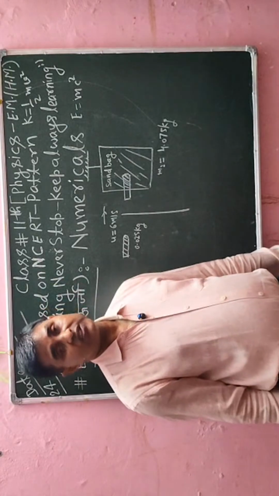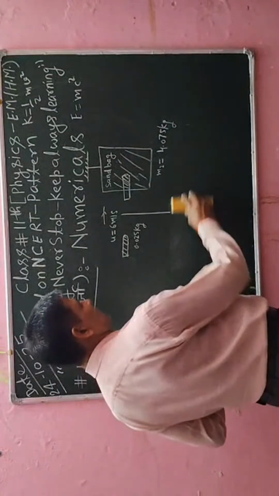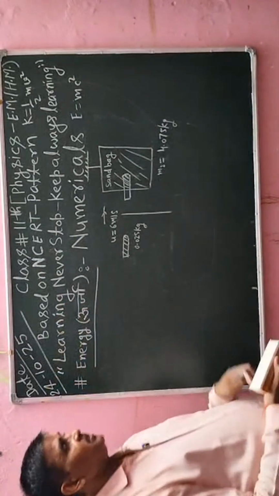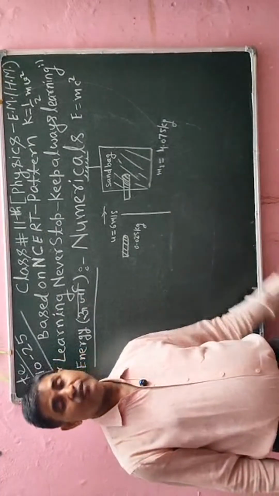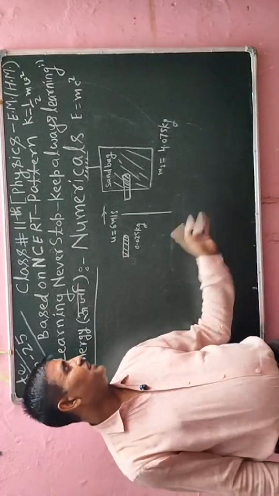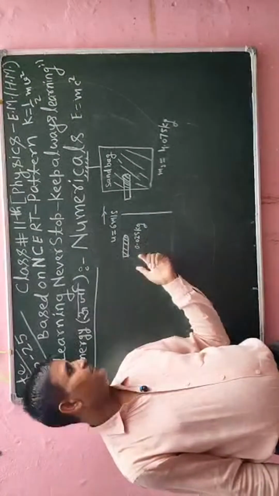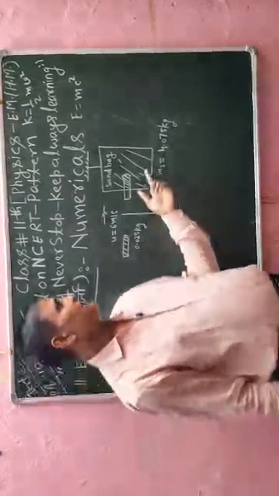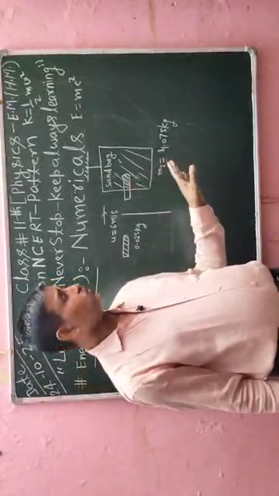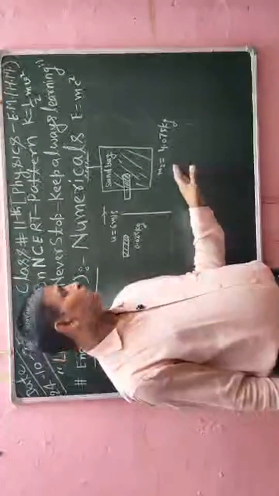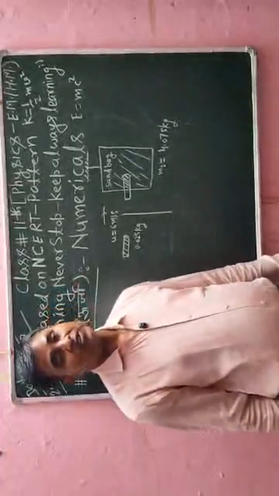According to the law of conservation of linear momentum, the initial momentum and final momentum both will be the same. So I will calculate the final velocity, and with that velocity I will calculate the kinetic energy of the bullet at initial velocity, and also the kinetic energy of the sandbag with the bullet at the final velocity. So I will take the difference of kinetic energy. That will be the loss of kinetic energy.